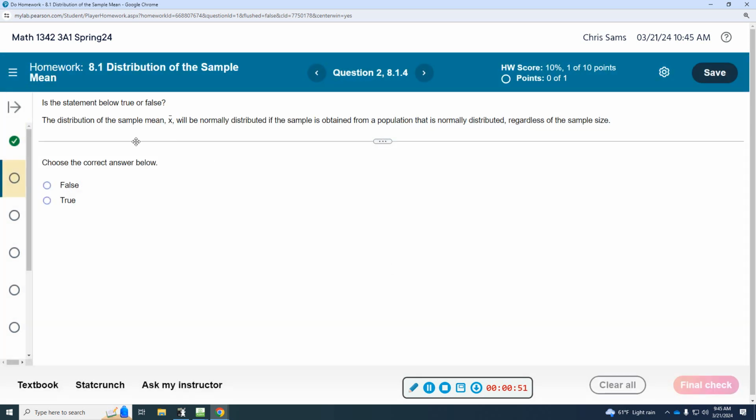All right, question 2: is the statement below true or false? The distribution of the sample mean x bar will be normally distributed if the sample is obtained from a population that is normally distributed, regardless of the sample size. So yes, if we pick a sample from a distribution that's already normal, the sample mean will also be normal, and it doesn't matter about the sample size.